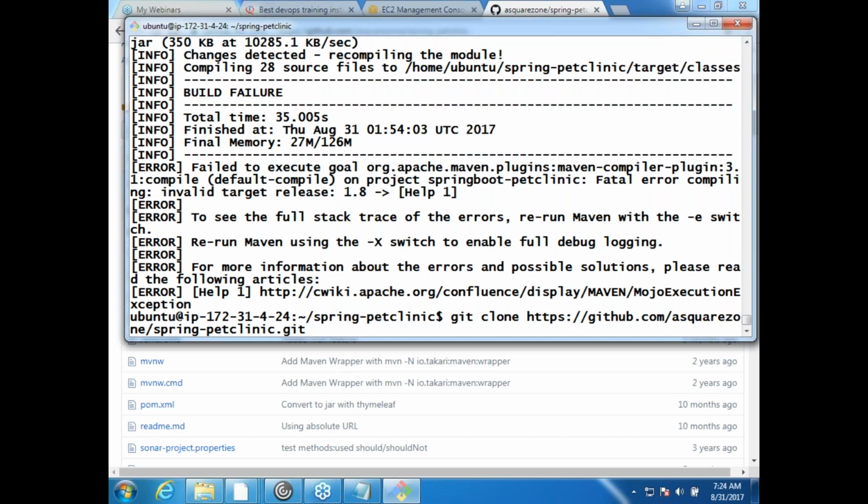This machine doesn't have Jenkins, and let us install Jenkins on this machine.